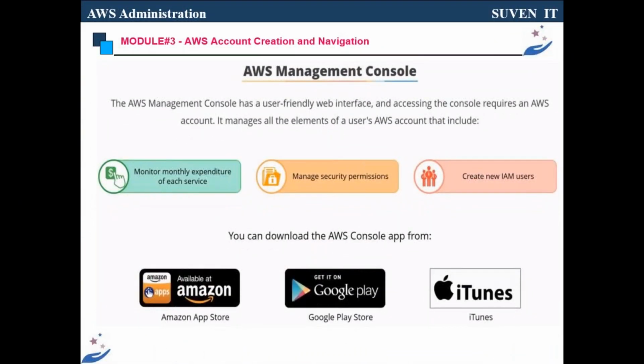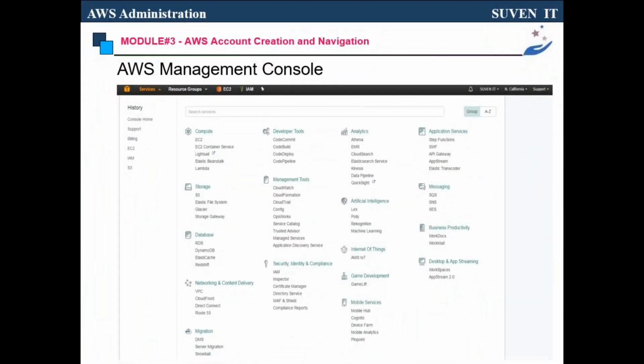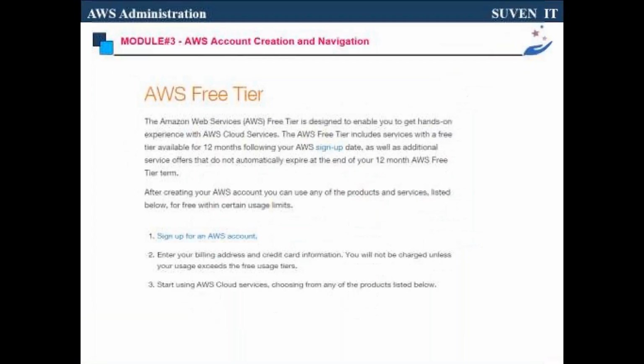Now coming to the different consoles, how you want to manage. We have the Apple Store app, and Google Play also, you can go with that. Mostly we never do that, but these days everyone has MacBooks, or they carry them even while going to the office, and in the meantime they can work. So you can use any of the tools to manage AWS. Mostly we use the management console only. The management console looks like this, and we will do that practically.